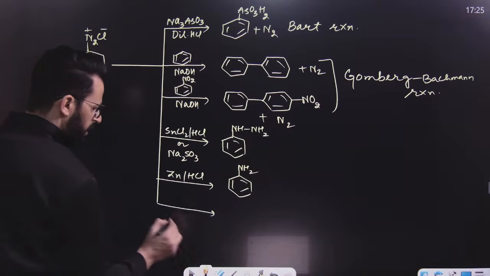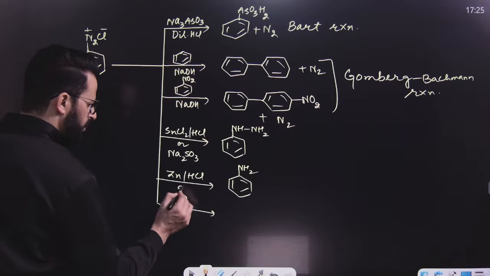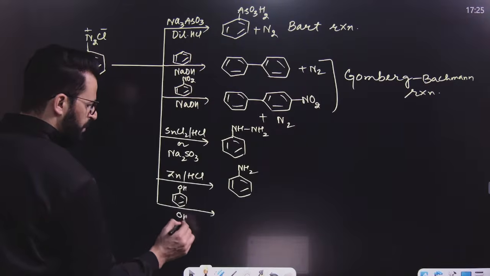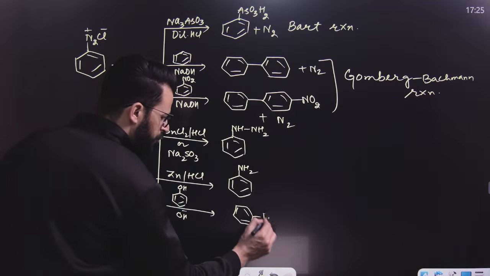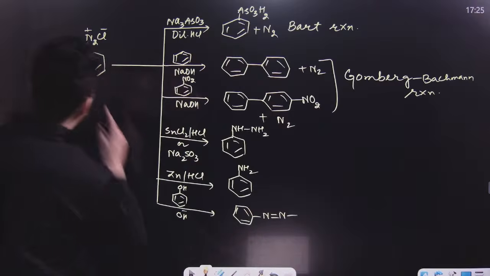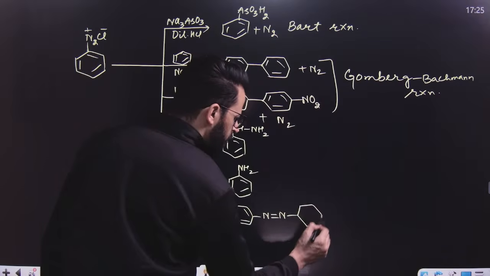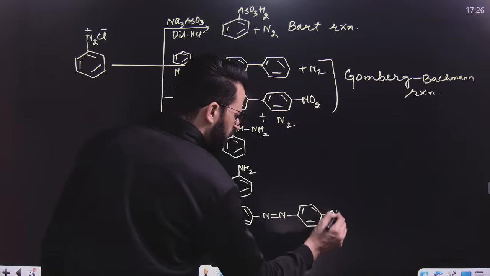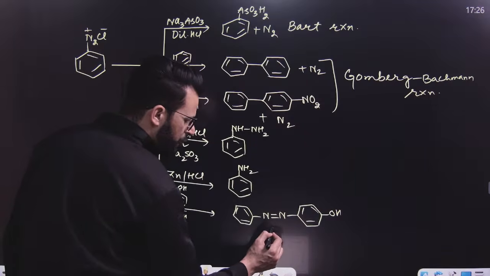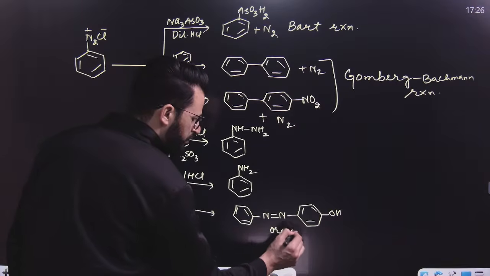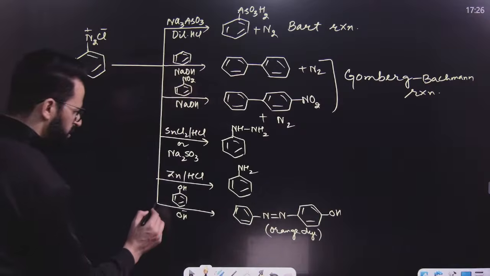After that, if benzene diazonium salt is treated with phenol in basic medium, then coupling will take place, and the reaction is known as a coupling reaction. Coupling of this benzene diazonium group will take place at the para position with respect to phenol, and this is known as hydroxyazobenzene, and its color is orange. So this is an orange dye, para-hydroxyazobenzene, or we can simply call it 4-hydroxyazobenzene.